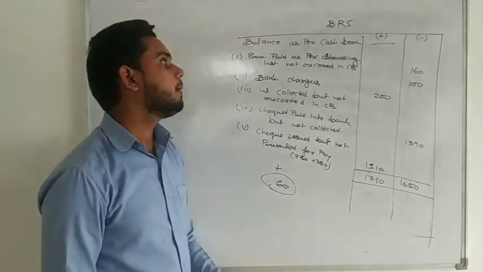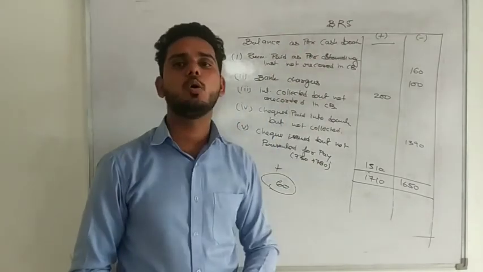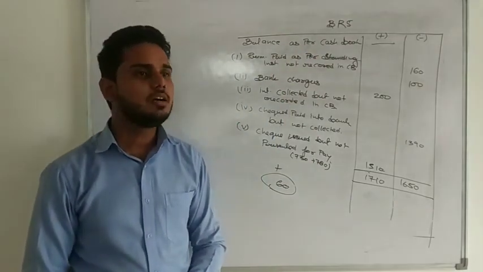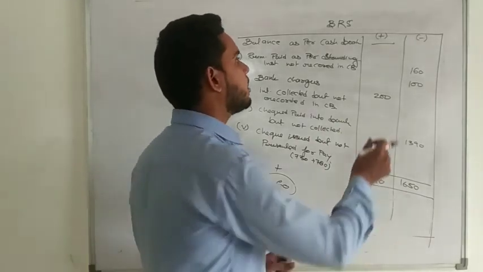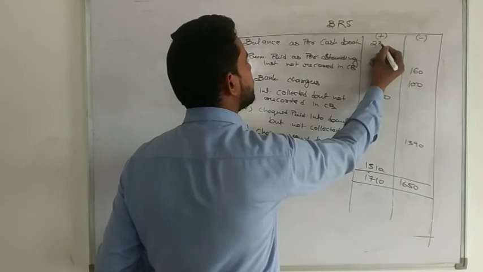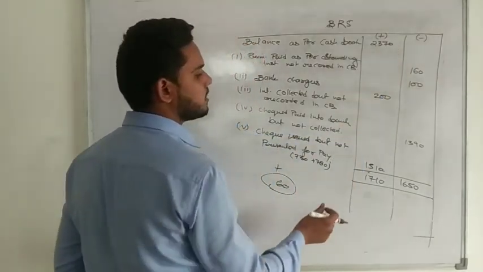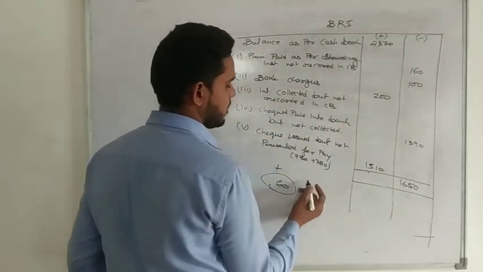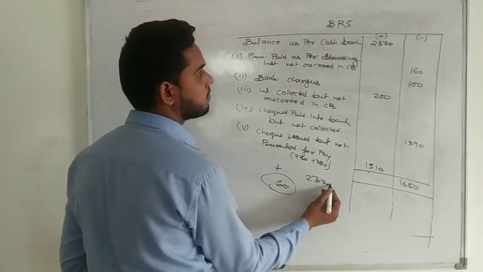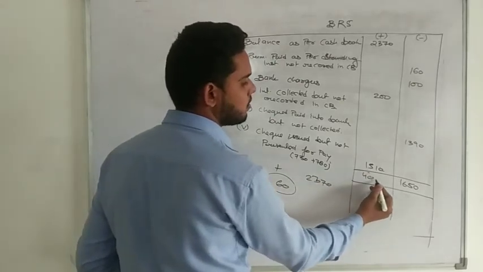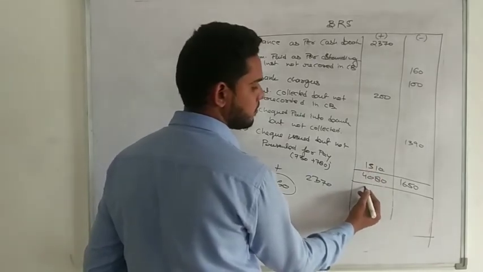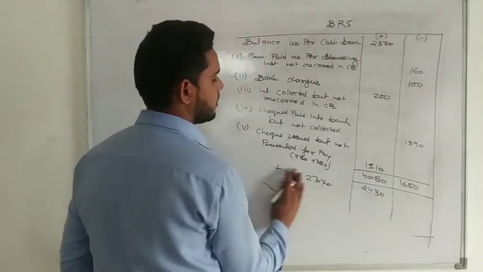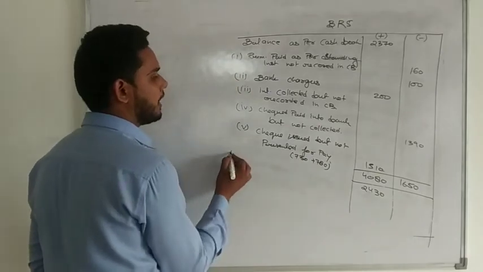Okay. So the balance that we have to write here is not the opening balance, but the closing balance. And that was given as 2370. So write here 2370, and this will now be 2370 plus 4080, and now we are getting a difference of 243. That is, the plus side is more, so write: balance as per.